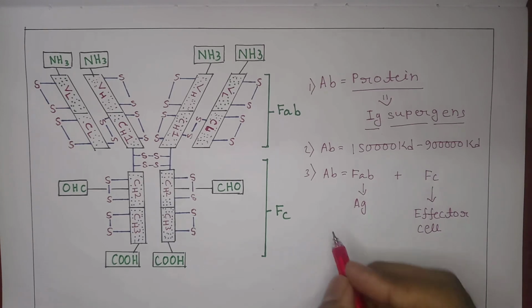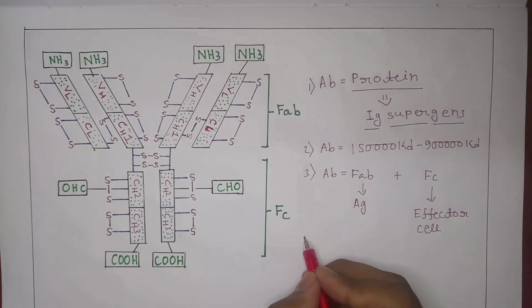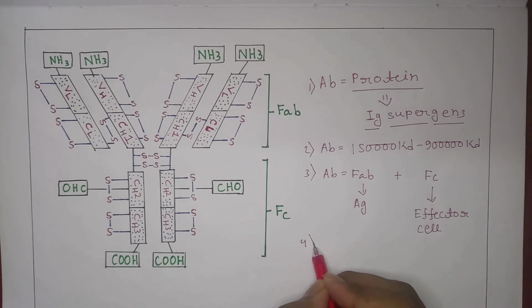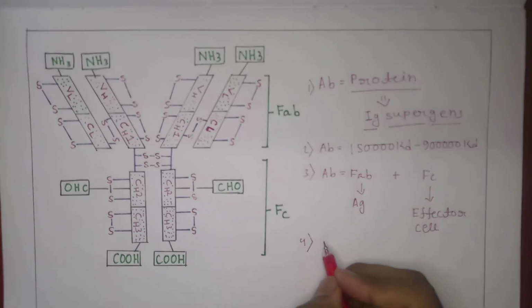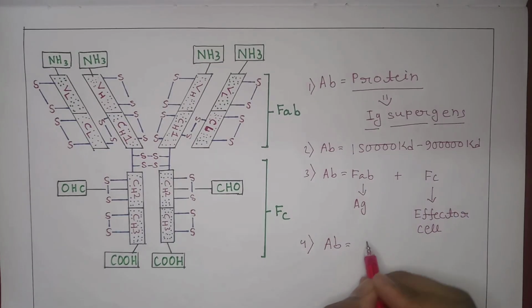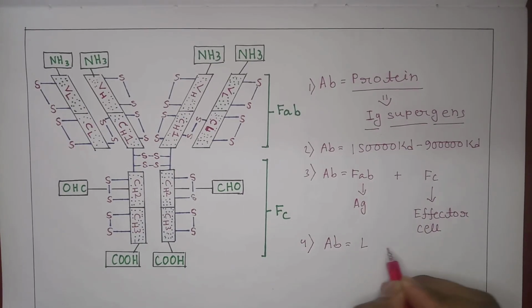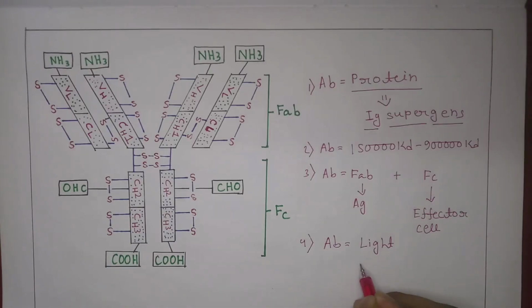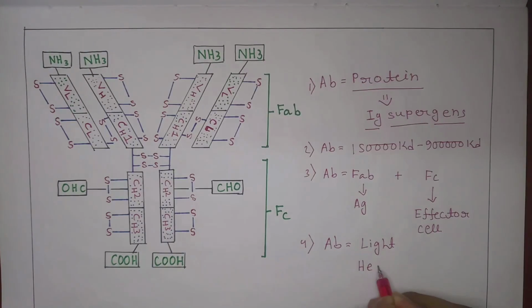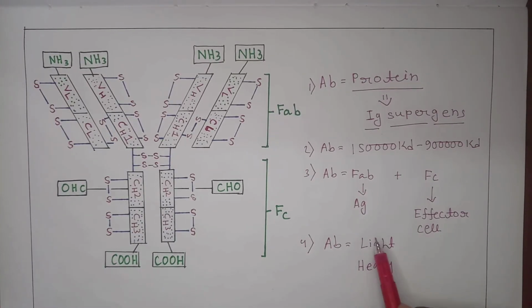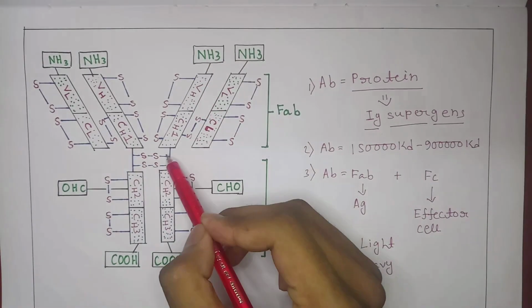Now we will be talking about the chains of antibody. So it was our third point of view. Now we will be talking about our fourth point of view, that is the chains present in antibody. Antibody contains a light chain and also a heavy chain.